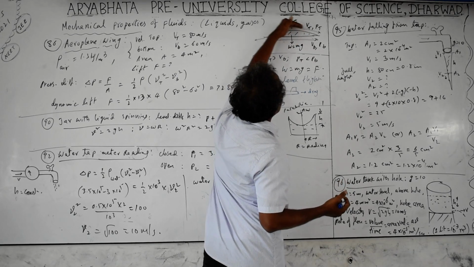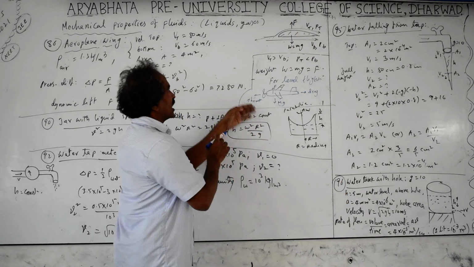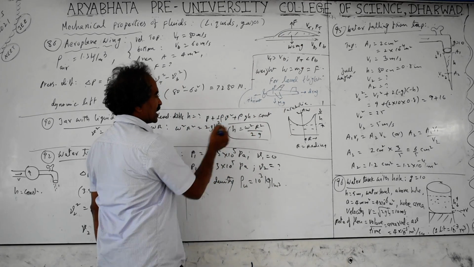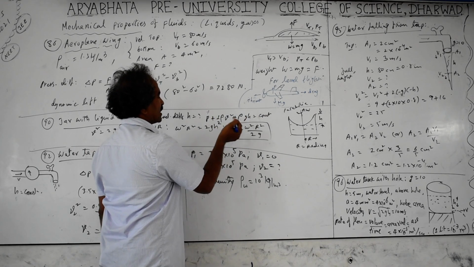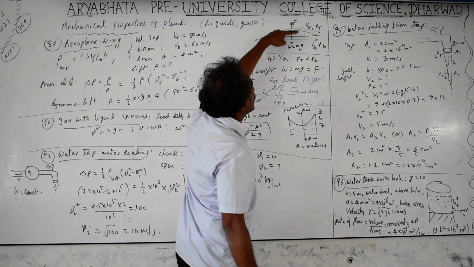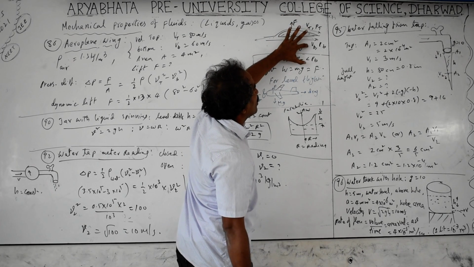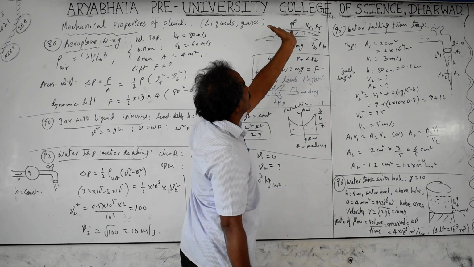That attracts the air molecules with more speed. Due to that reason, the top curved surface will have more velocity than the bottom, and we take the height as almost constant, so h is approximately constant. Then P plus half rho v square equals a constant: if the pressure increases, velocity decreases, and vice versa. Here velocity is increasing, which means pressure decreases. On the top, velocity is more than at the bottom. More velocity, less pressure. So the low pressure on top compared to the atmospheric pressure on the bottom, that high pressure pushes the wing upwards.